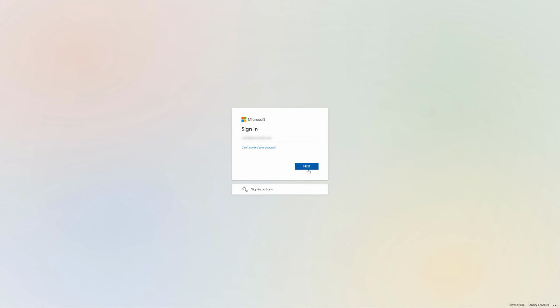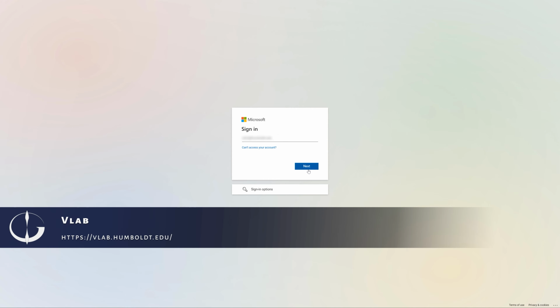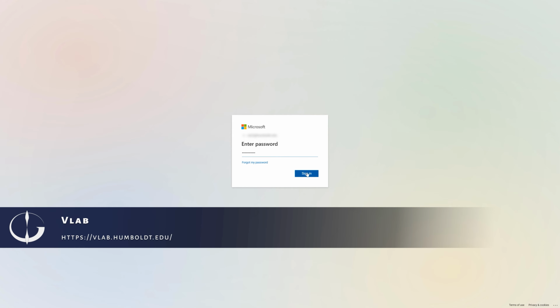Now, if you only have a Chromebook, you'll need to use the HSU virtual machines. The good news is that you don't have to install anything. The virtual machines have all of the software you need for this class. To use the virtual machines, open a browser and go to vlab.humboldt.edu. If you've not recently signed in, you may have some additional steps to complete.